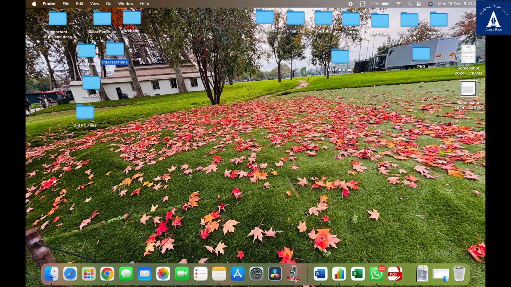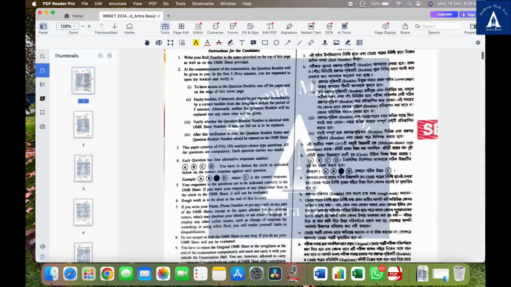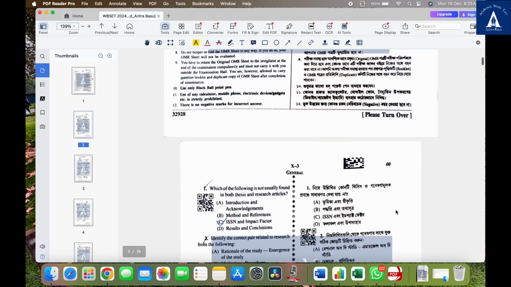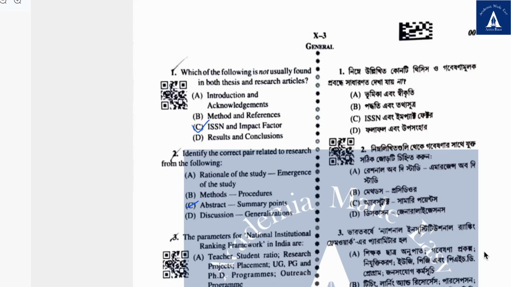This is my laptop screen and this is the question paper that I have solved. Let me quickly open it up for you. These are the instructions. You don't need to read them. Let me start with the first question. Which one of the following is not usually found in both thesis and research articles? Of course, everything except ISSN and impact factor are found in both. ISSN and impact factor are found only in research articles and not in thesis.